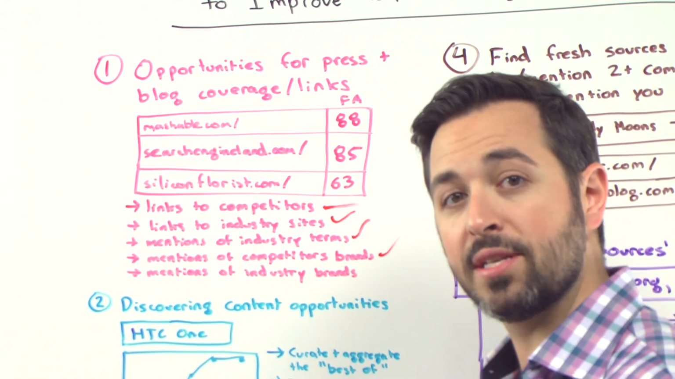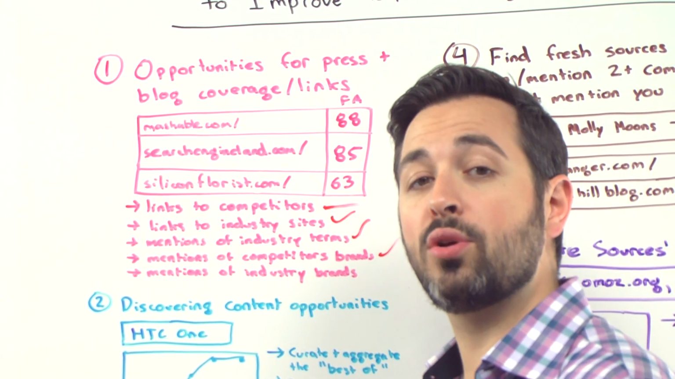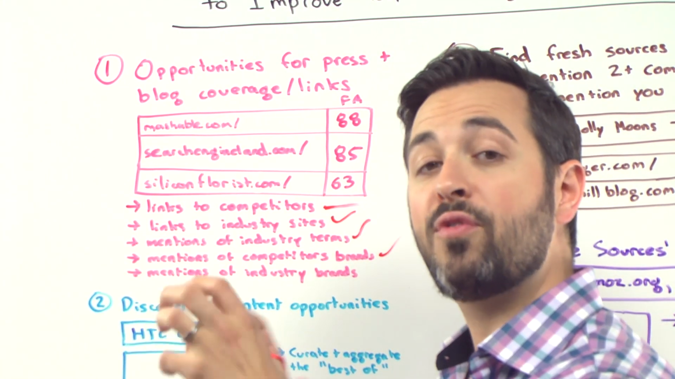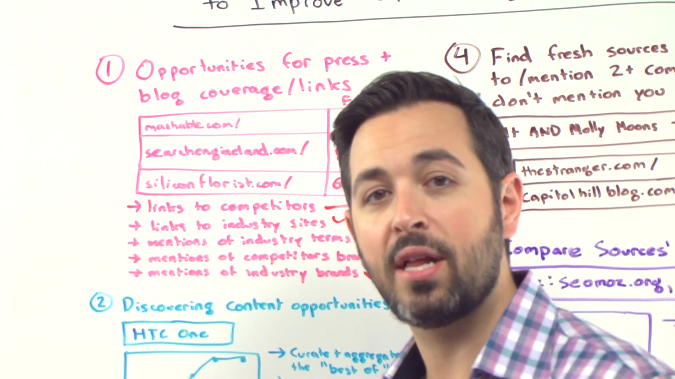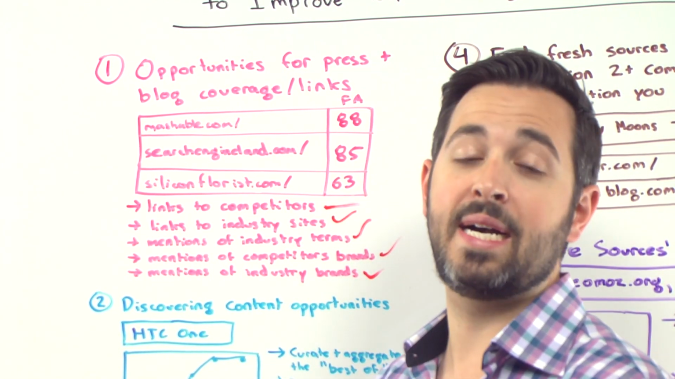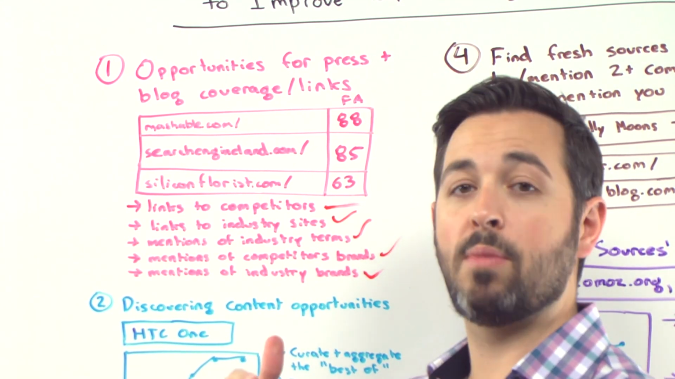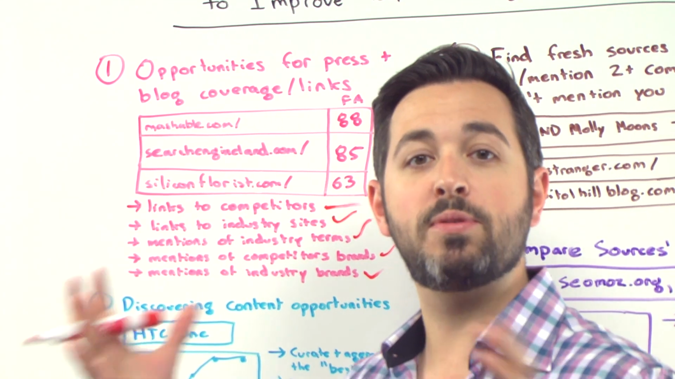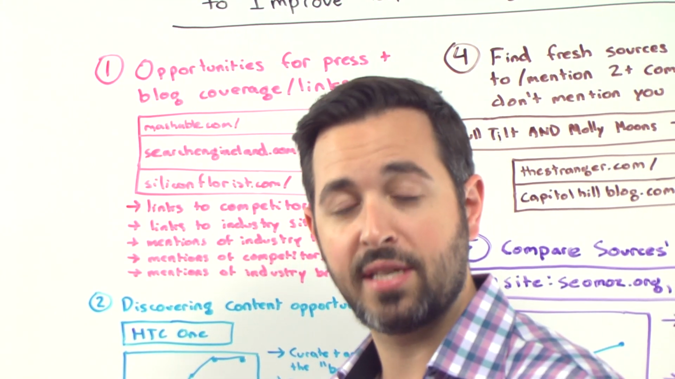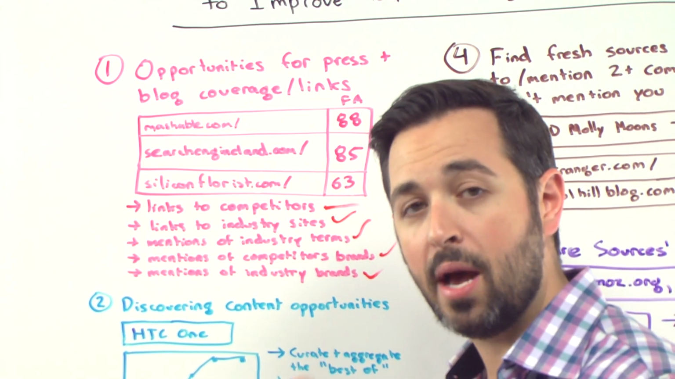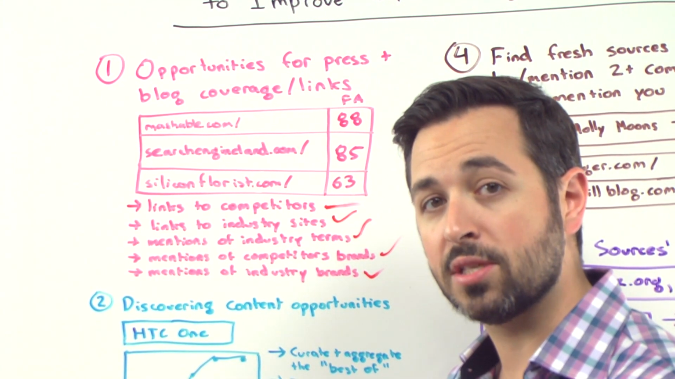Mentions of industry brands. It could be that you're in an industry where you're not necessarily competitive with someone, but you want to find those people, right, who are relevant to your brand. So for example, for us, this could include a brand like GNIP, or a brand like HubSpot, right? We're not competitive with these brands, SEOmoz is not, but they are industry brands, and places who cover GNIP and HubSpot may indeed cover Moz as well.